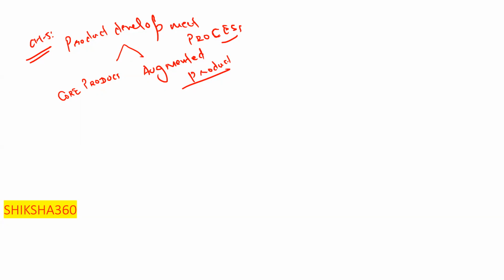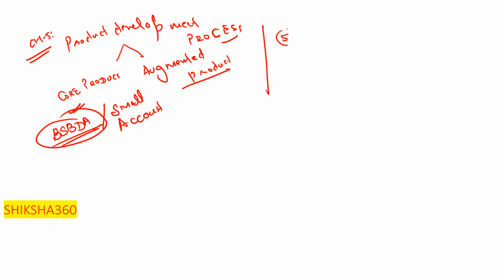Next one is deposit products or liability products. That is not very typical. After that you will get one topic under that, BSBDA. 1 or 2 questions you will definitely get from the BSBDA account, or the small account. Clear? They are just asking what the features are. Even you will get a 3-mark case study. Clear? In retail, what is the trend going on? In place of a 5-mark case study, they are asking a 3-mark case study, clear.